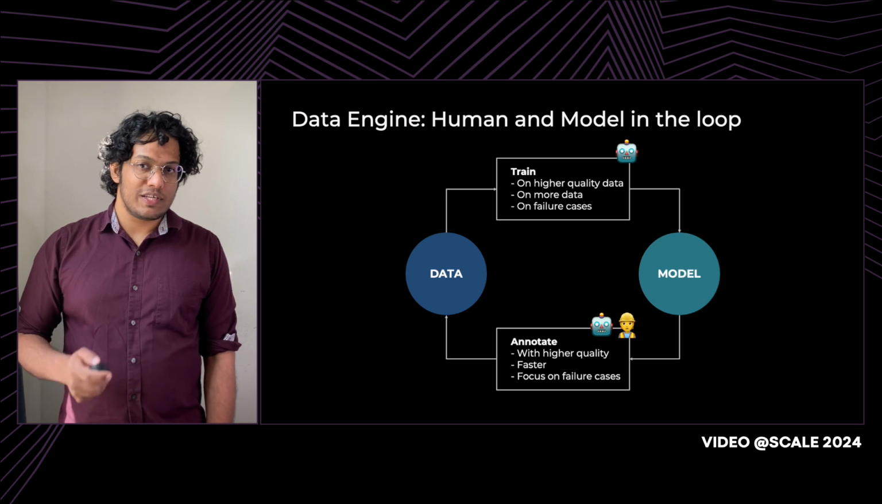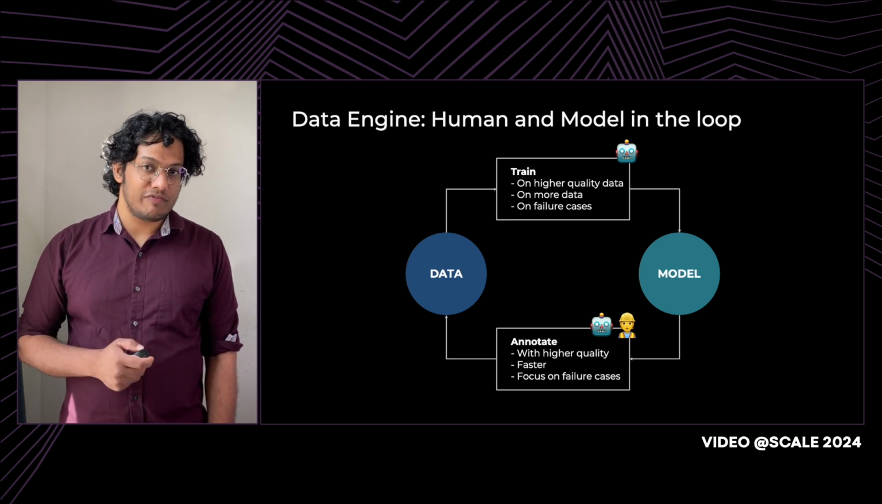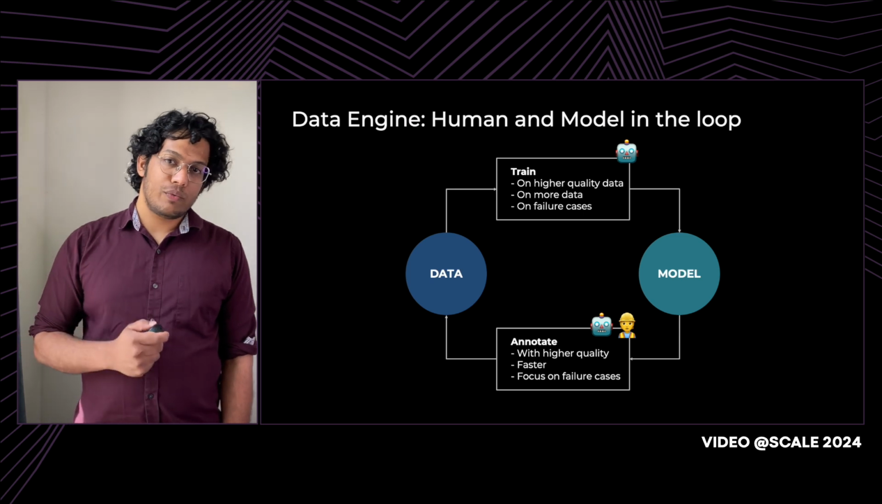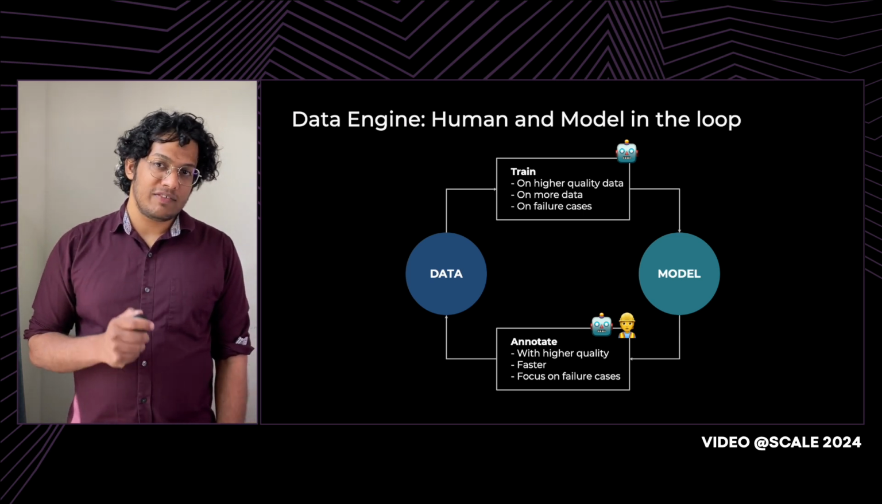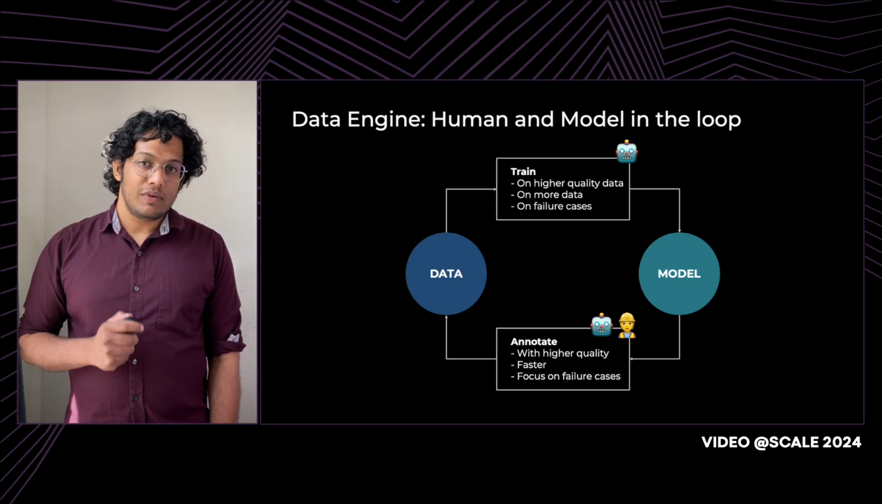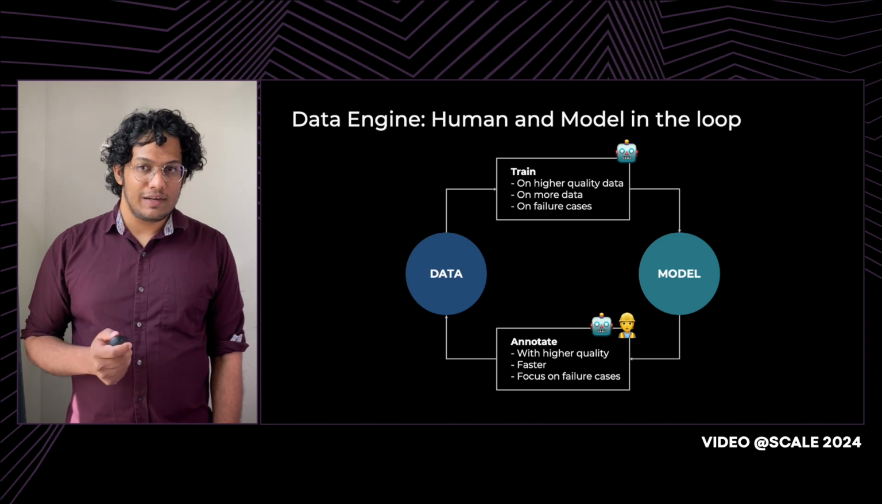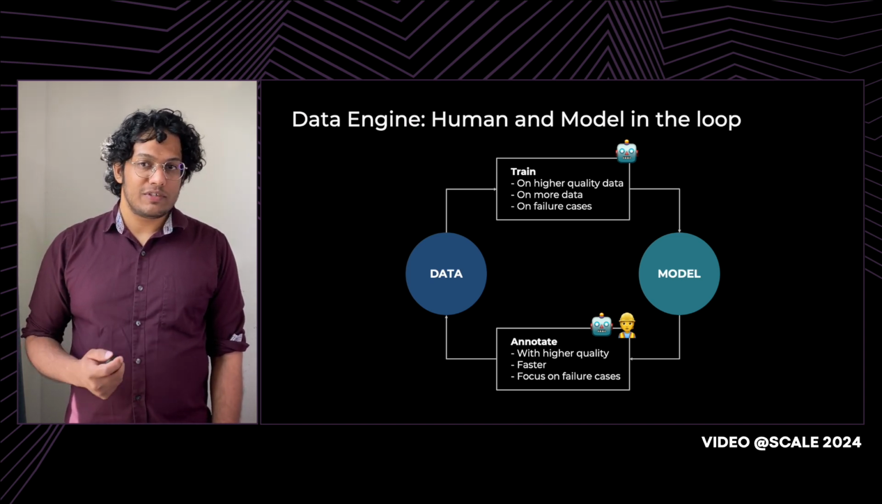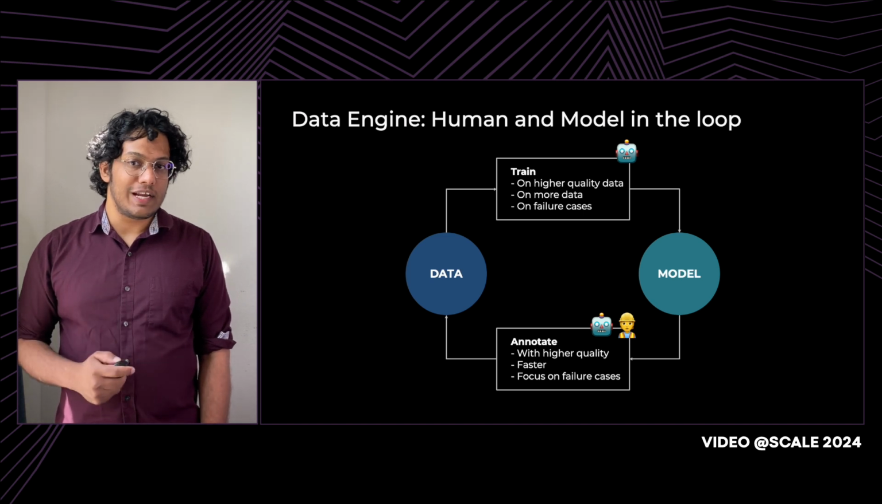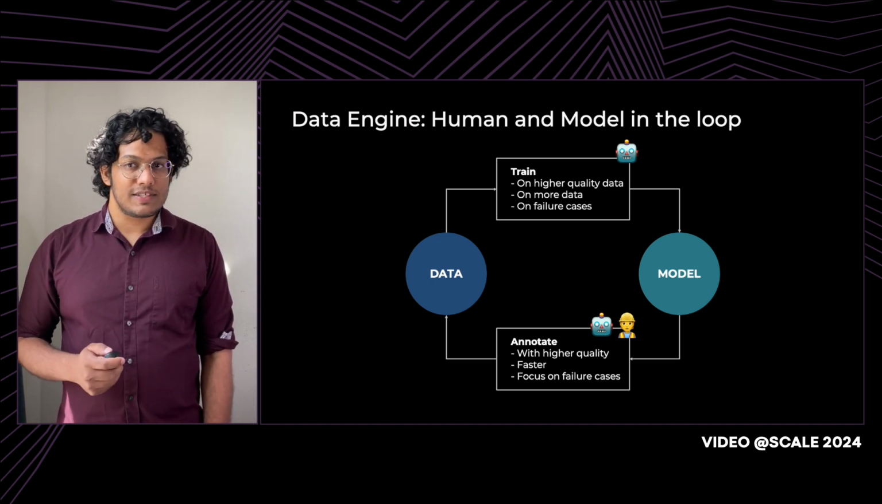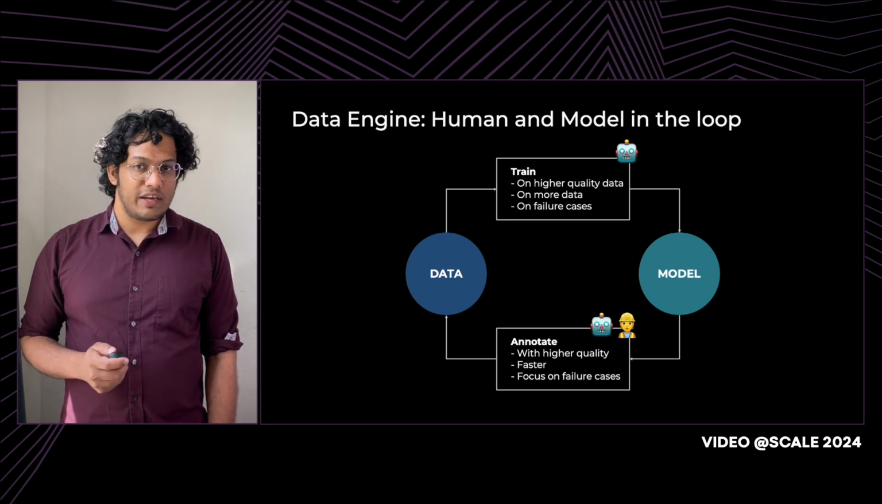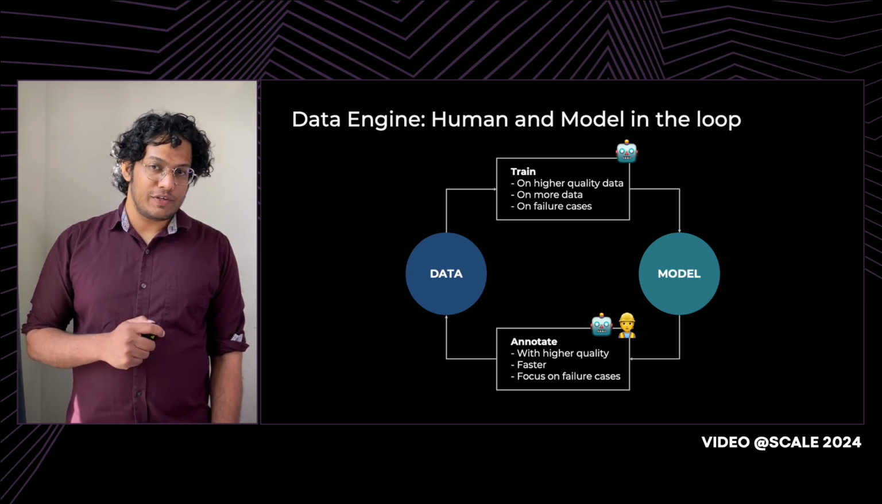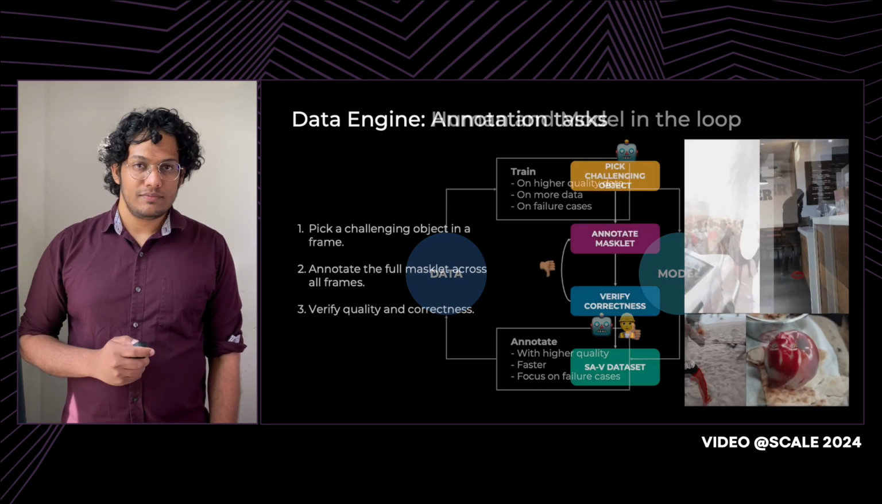This is fast because they're using an interactive model to make corrections or refinements. The resulting data is then higher quality, higher quantity, and focused on fixing failure cases of the model. We can then train a new model on this data, resulting in an improved model. And we can then repeat this loop several times to iteratively improve the model and data quality. In practice, our data engine evolved in several distinct phases. I'm going to have to point you to the paper for details.